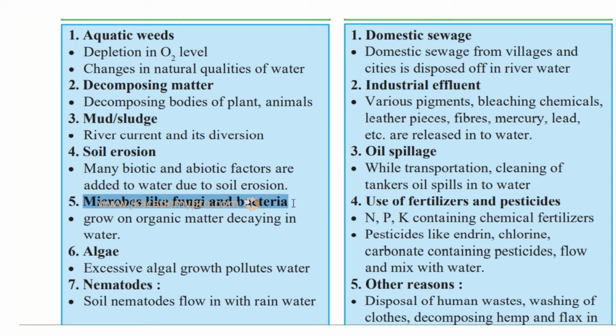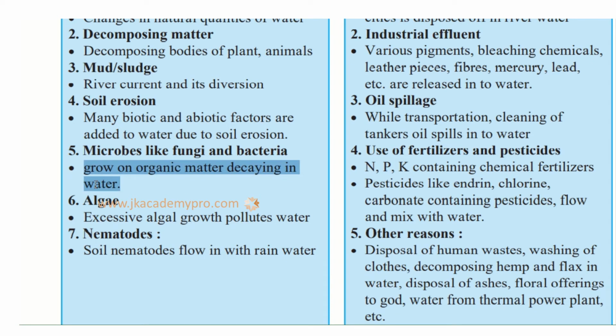So these can grow in the water bodies and contaminate them. They grow on organic matter decaying in the water. These fungi or bacteria start growing on the bodies of plants and animals and they start decaying, and what happens is the water gets contaminated.